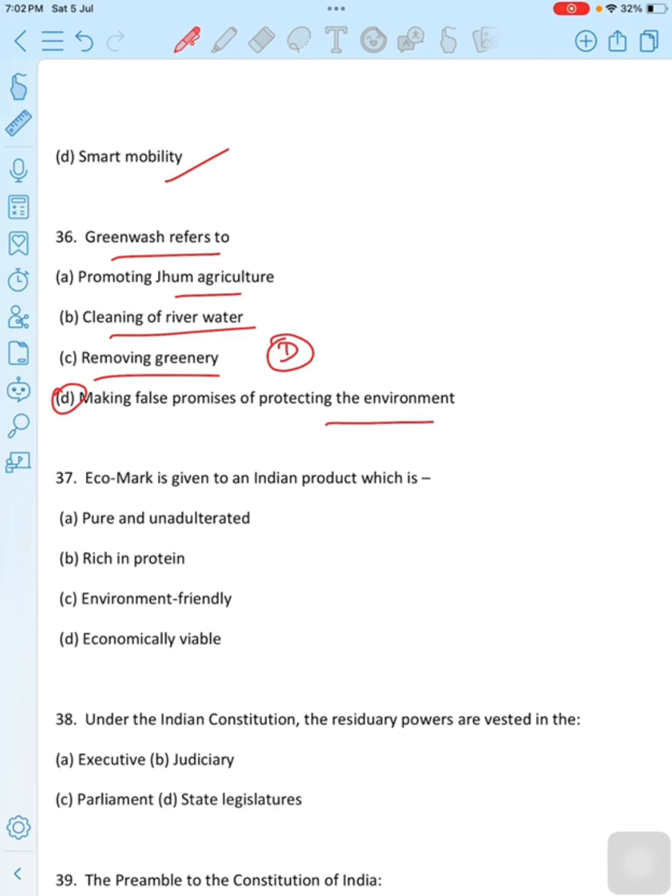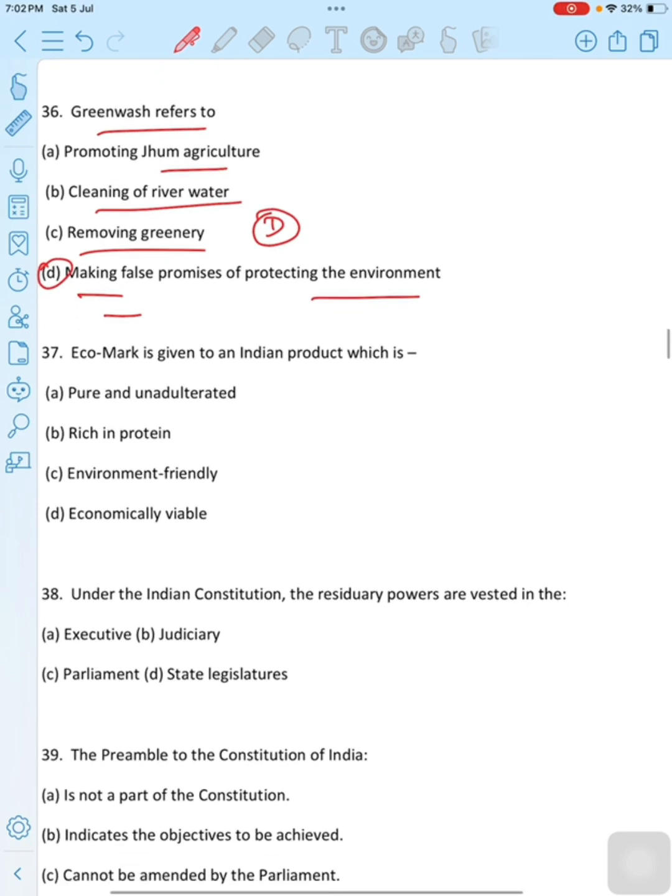Greenwashing is the practice of making an unsubstantiated or misleading claim about the environmental benefit of a product, service, technology or company practice. Greenwashing can make a company appear to be more environment friendly than it really is. And the correct option is option D, making false promise of protecting the environment. Then move to the next question.